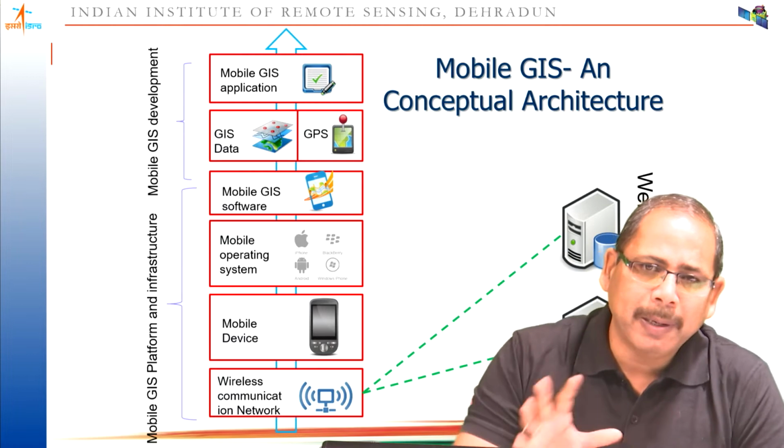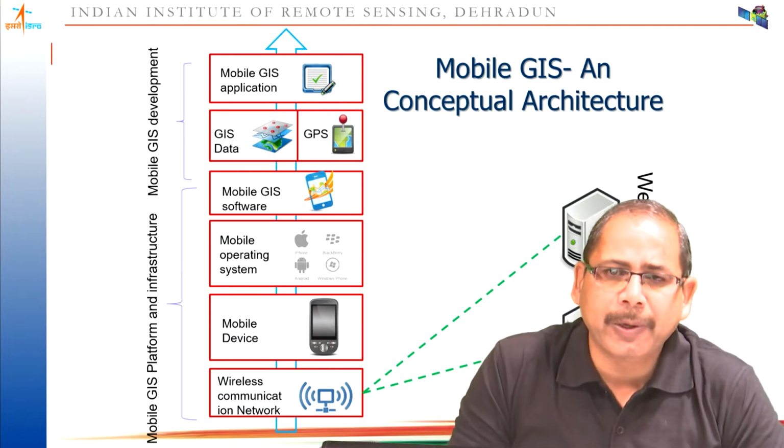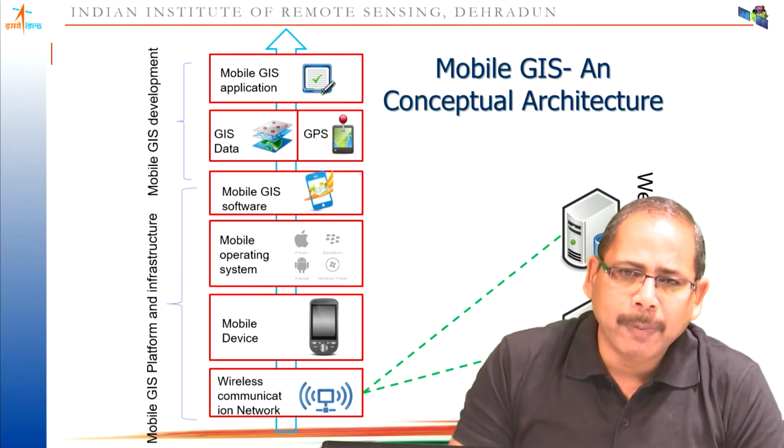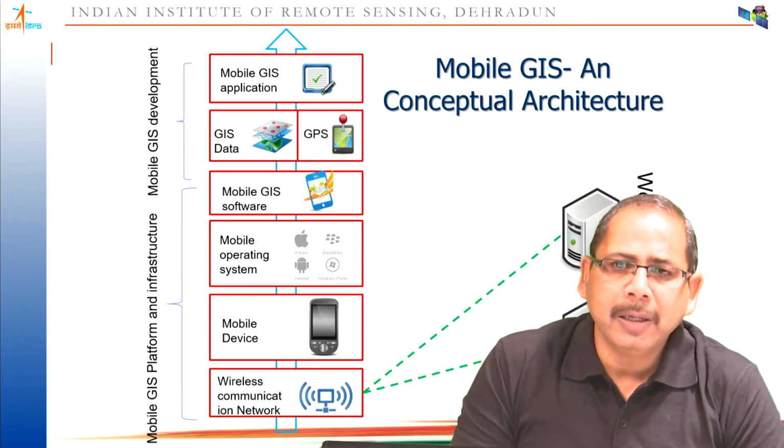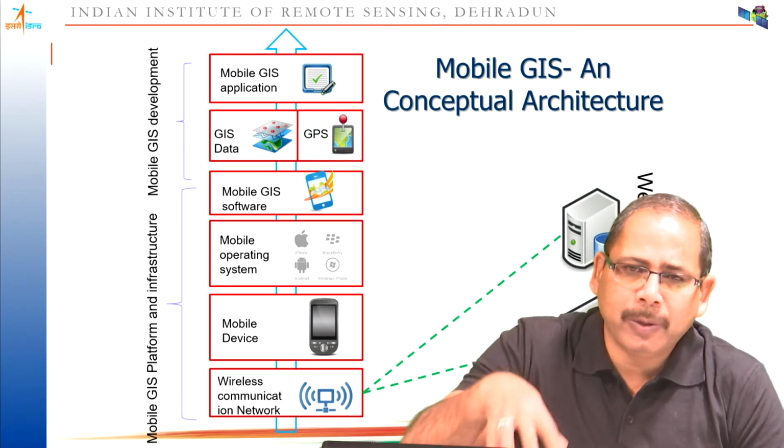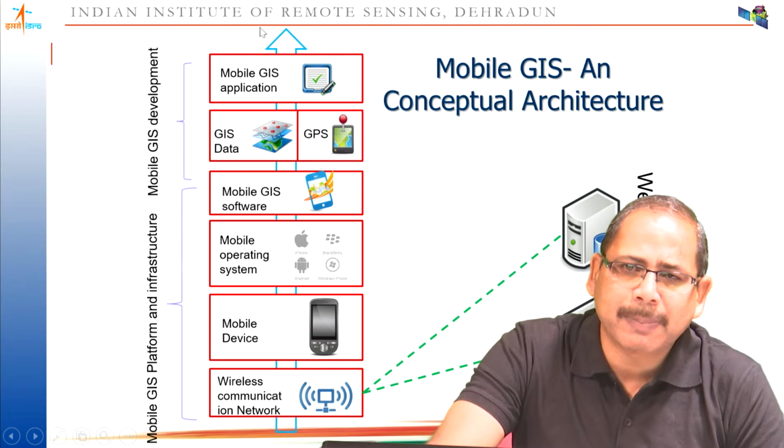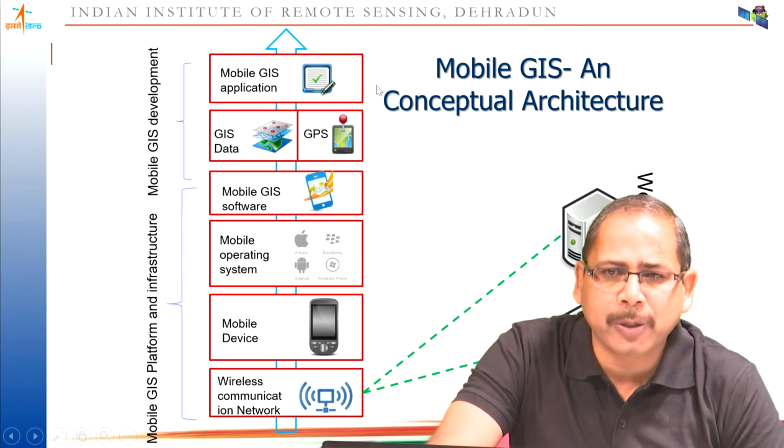This is a simple architecture that we generally follow, and on top of this complete hardware and system, you can build your own mobile GIS applications based on the requirements of your users.